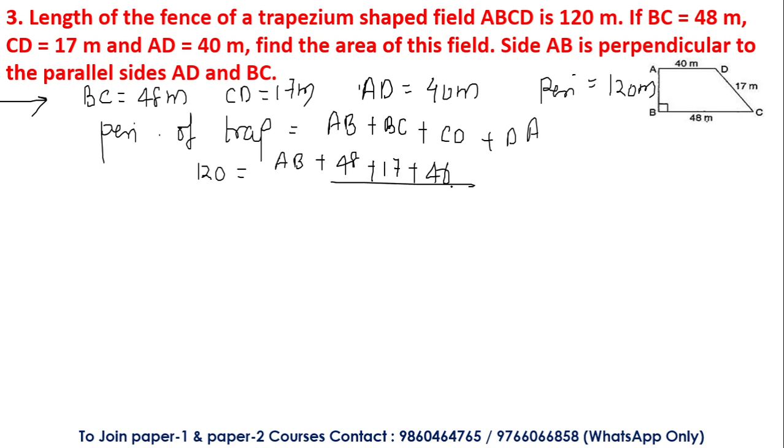The summation of this is equal to 105, right? So AB is equal to 120 minus 105, that is equal to 15 meter. Okay, now we have to find the area.